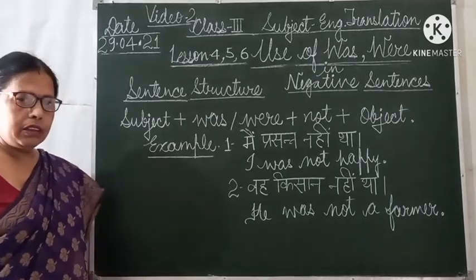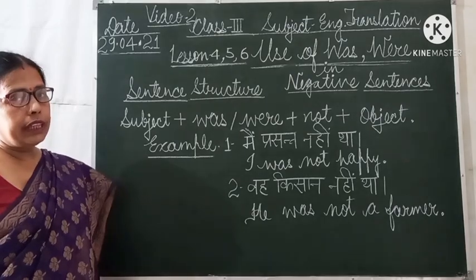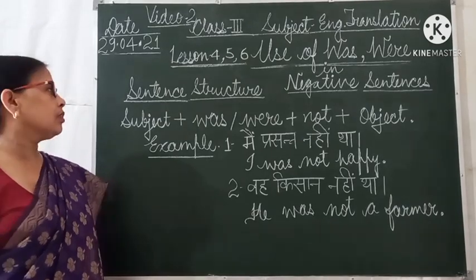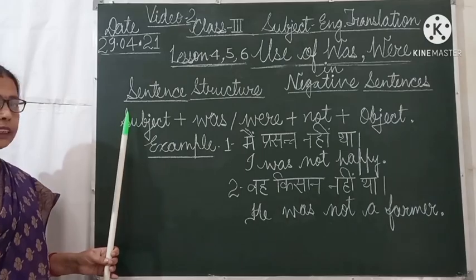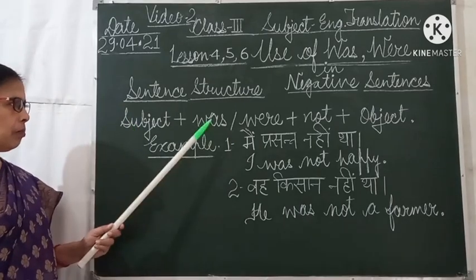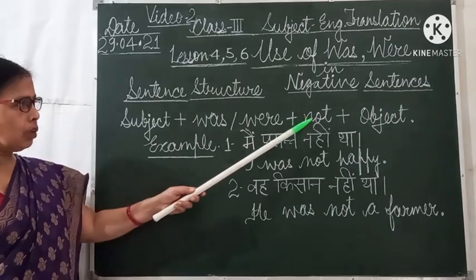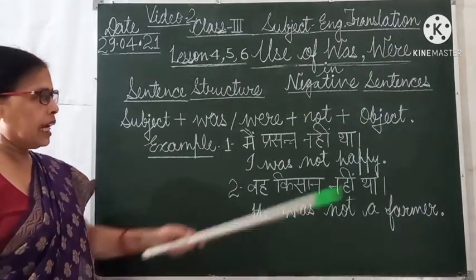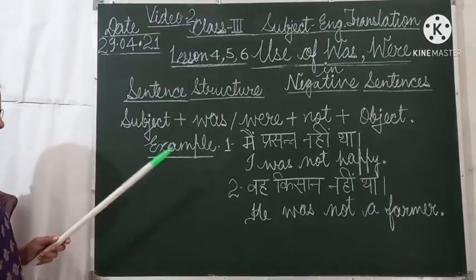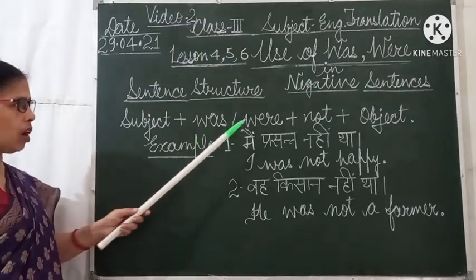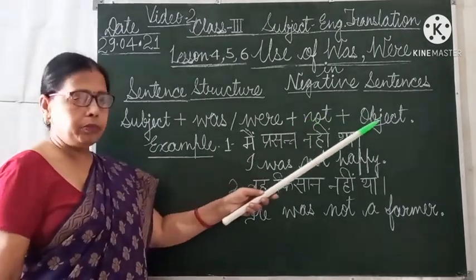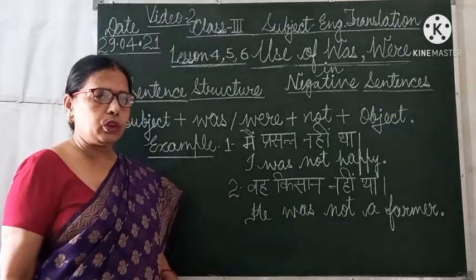Students, as I have already told you that was and were are used only in past tense. Sentence structure for the negative sentences is subject plus was or were plus not plus object, and at the end full stop. In negative sentences, firstly we write subject, then we write was or were according to the subject, then not, then object, and at the end we put full stop.